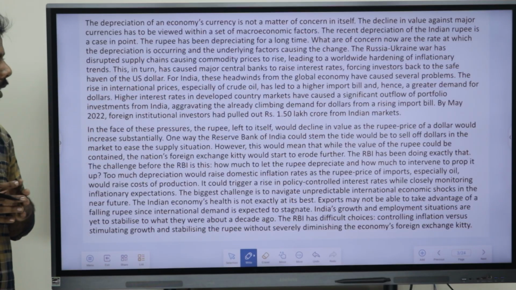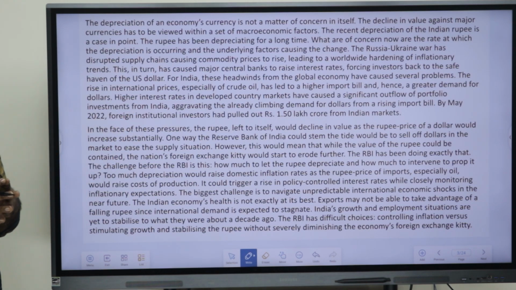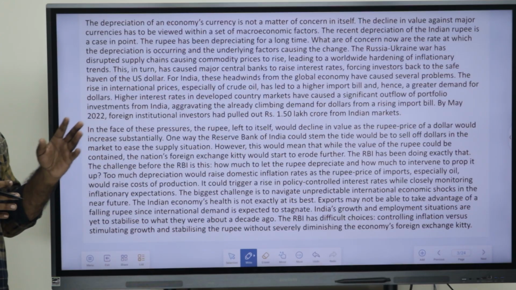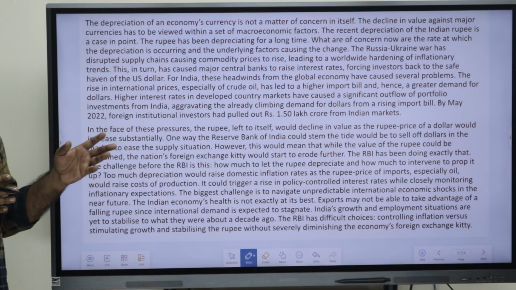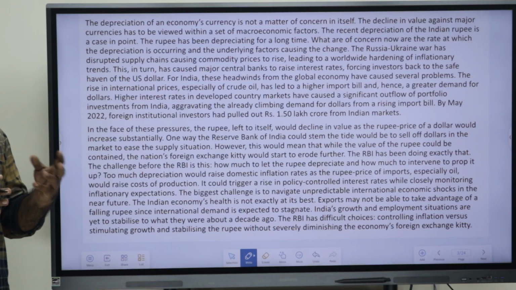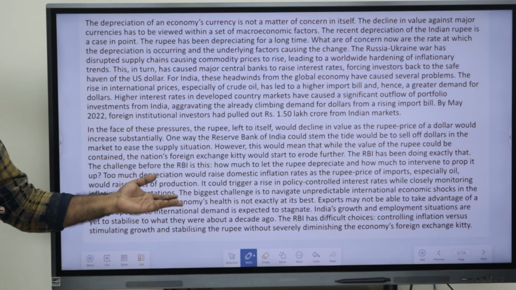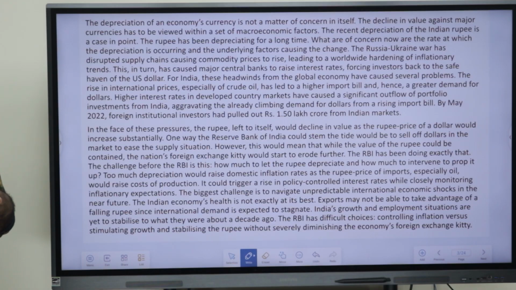For India, these headwinds from the global economy have caused several problems. The rise in international prices, especially of crude oil, has led to a major import bill and hence a greater demand for dollars. Higher interest rates in developed country markets have caused a significant outflow of portfolio investments from India, aggravating the already climbing demand for dollars from a rising import bill. By May 2022, the foreign institutional investors had pulled out rupees 1.50 lakh crore from Indian markets.